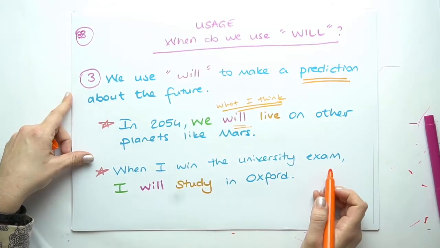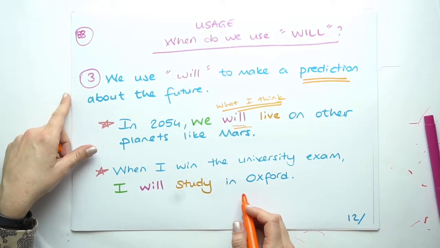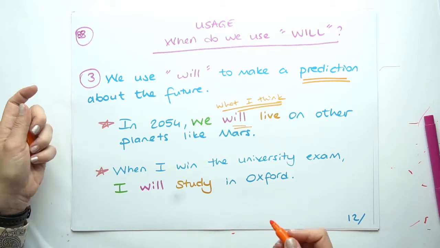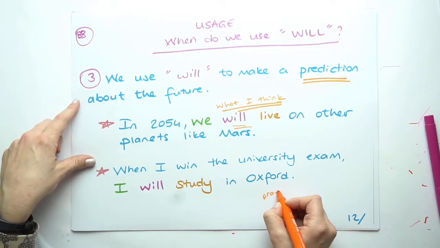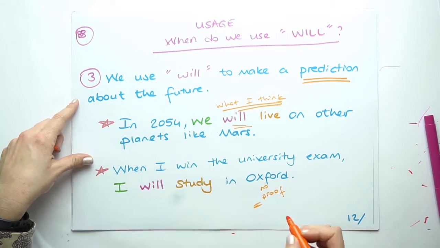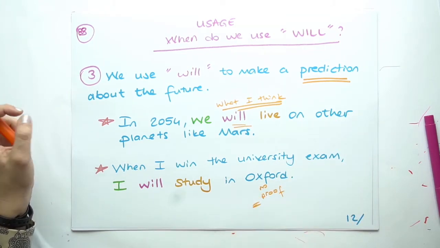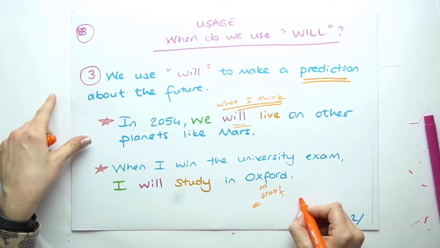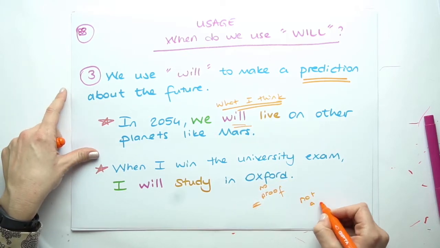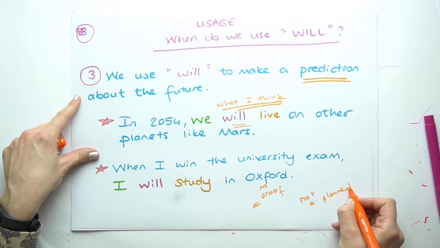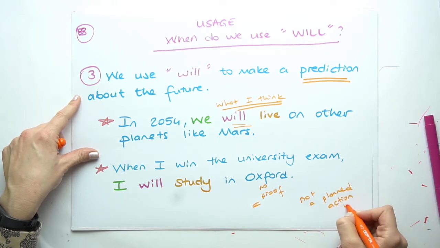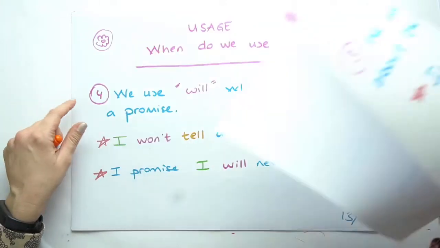When I win the university exam, I will study in Oxford. I don't have a proof, no proof. This is what I think about the future. This is what I want to do in the future. So it's not a planned action. This is what I think.